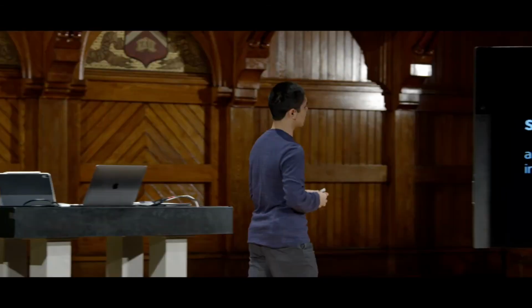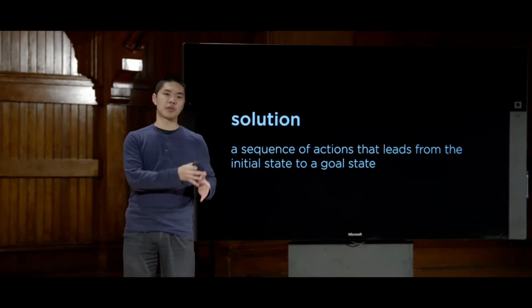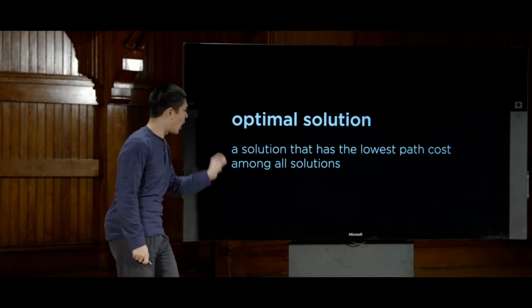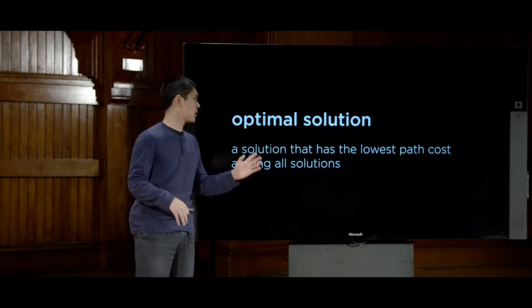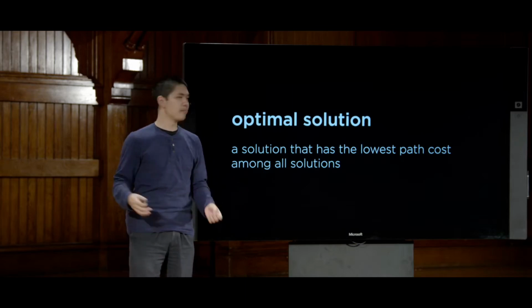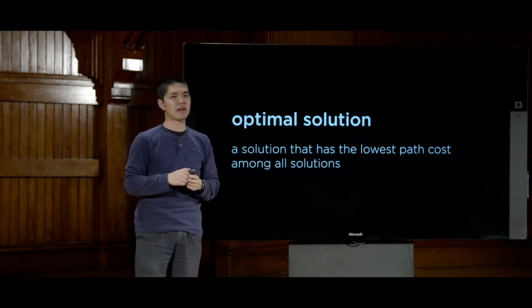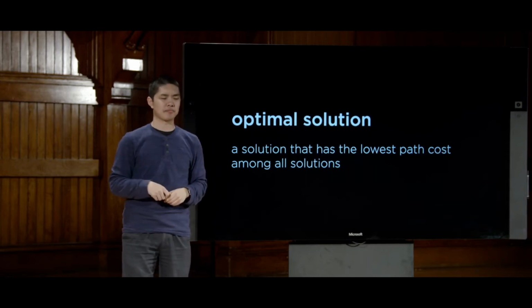And the goal ultimately is to find a solution, where a solution in this case is just some sequence of actions that will take us from the initial state to the goal state. And ideally, we'd like to find not just any solution, but the optimal solution, which is a solution that has the lowest path cost among all of the possible solutions. And in some cases, there might be multiple optimal solutions, but an optimal solution just means that there is no way that we could have done better in terms of finding that solution.